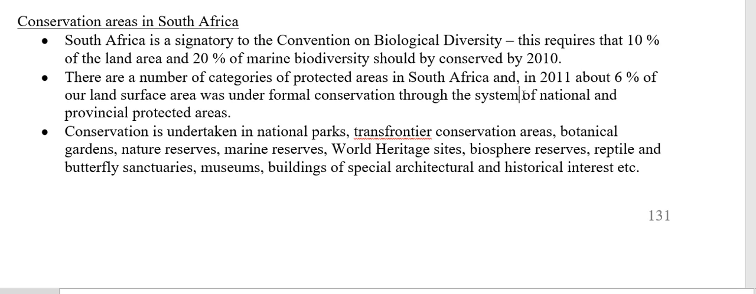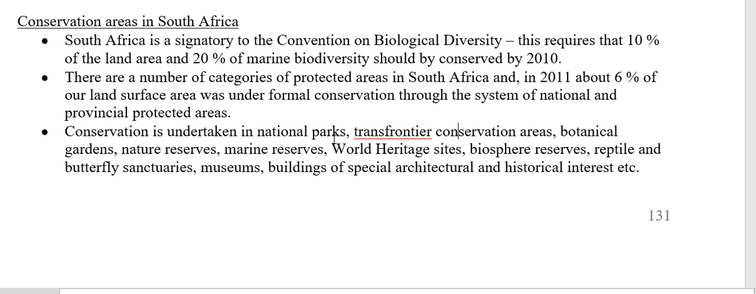By 2011, there was only around 6% of the land surface area that was under formal conservation through the system of national and provincial protected areas. So this is something that has to come from the government. Where does conservation happen? How do we make sure that conservation happens?